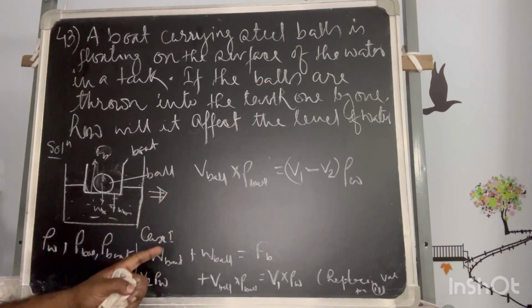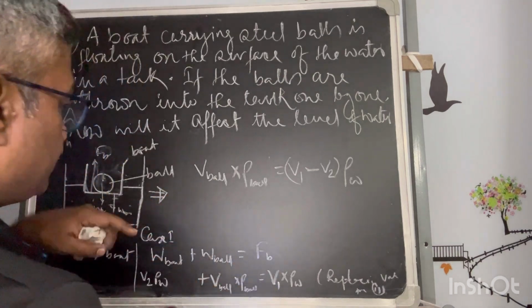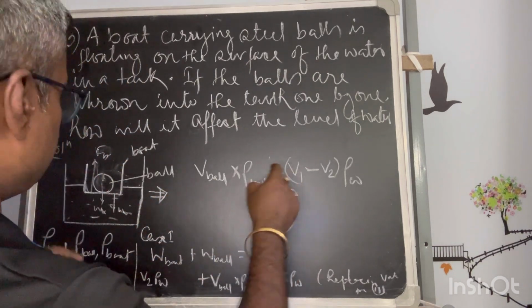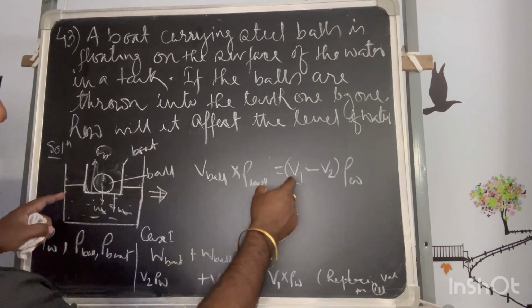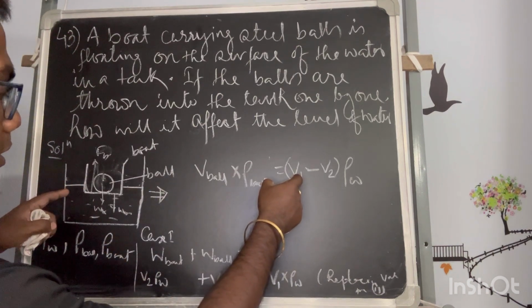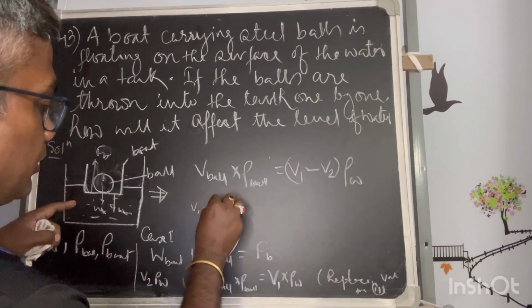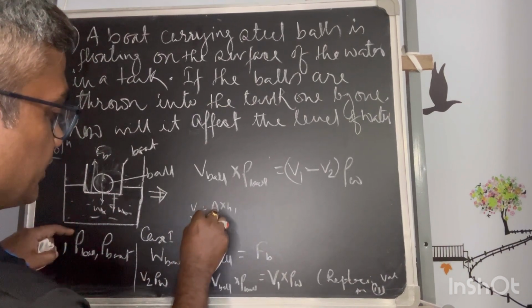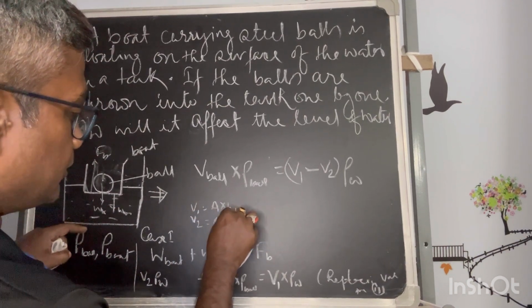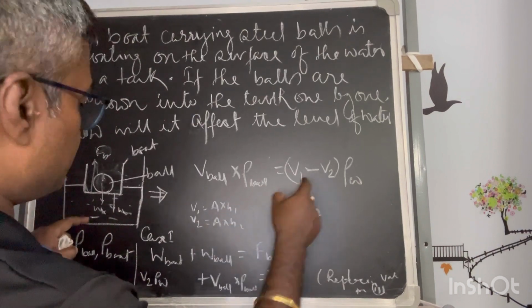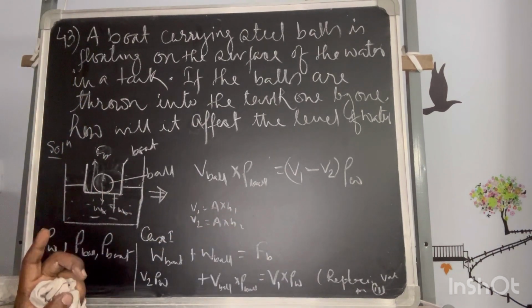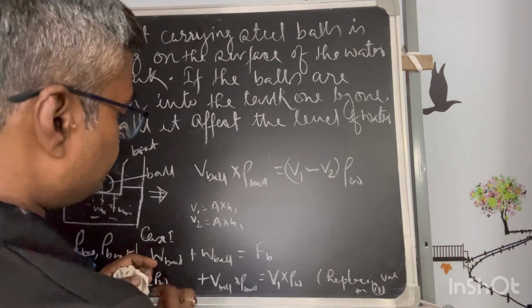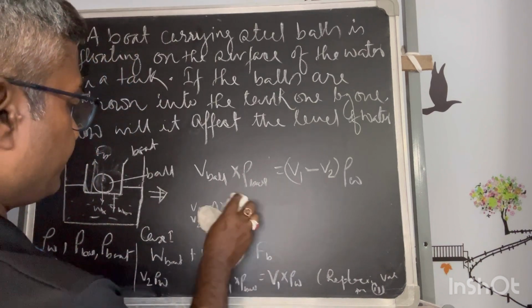Now this was V1, the volume of dispersed water, so that volume will give you cross section into height, and for second case V2 will give you the cross section into height because V2 is the dispersed water in second case. Understood? So this is the case.